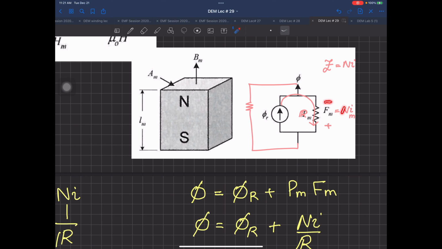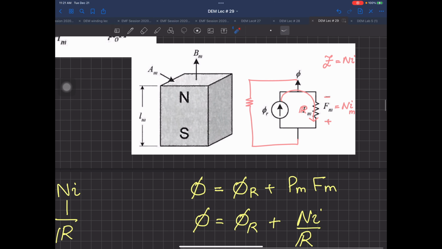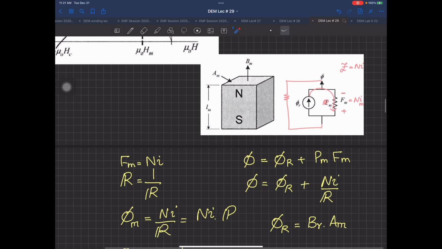And this FM is the same magnetomotive force which we called NI in your previous courses. So this is F and this italic F, they both are actually the same. M stands for the magnet. Now, if you are interested in finding out this flux phi, your flux phi is equal to phi r, that is over here.